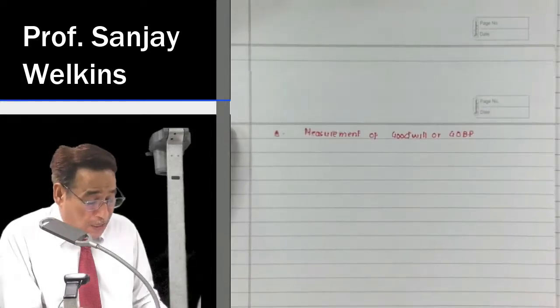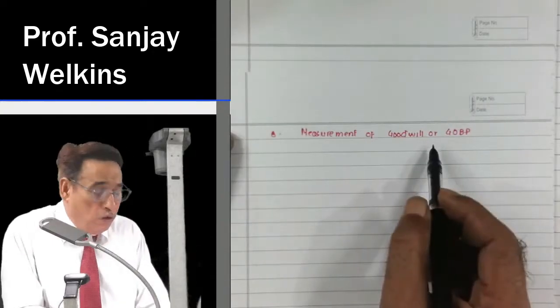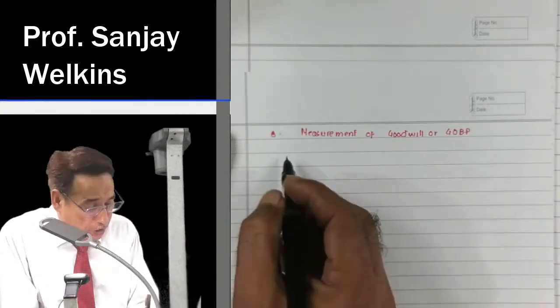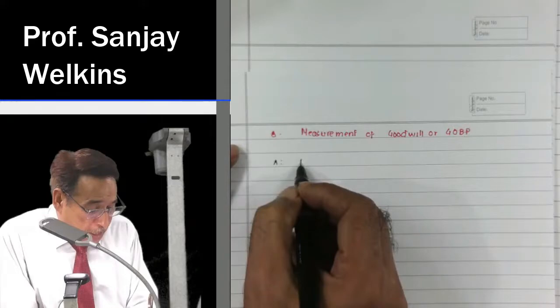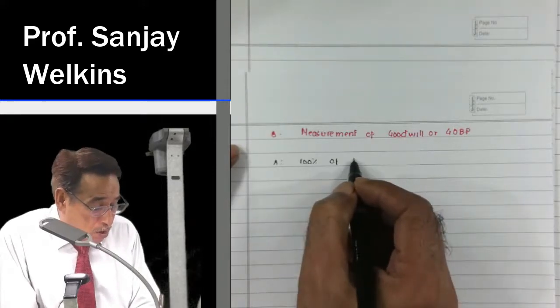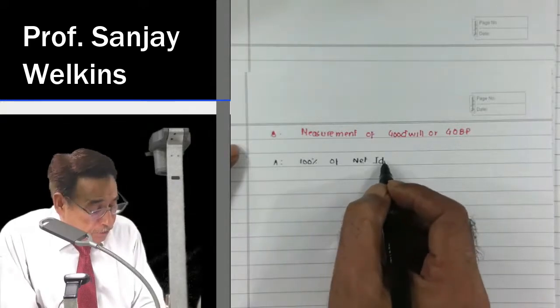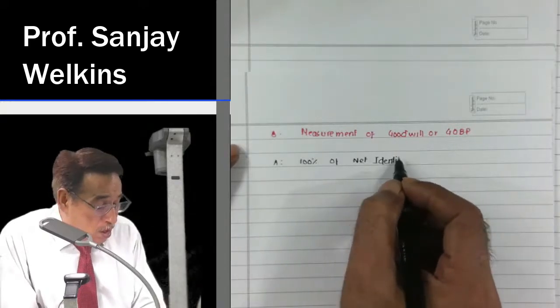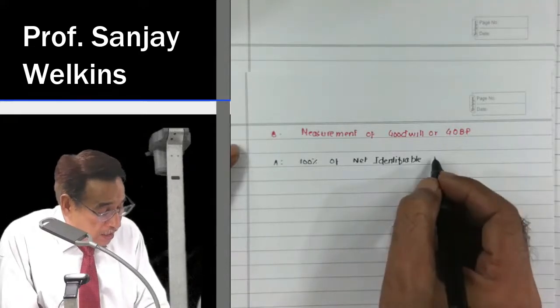पहले मैं आपके सामने एक फॉर्मेट बना रहा हूं और फिर मैं आपको बताने की कोशिश करूंगा. In order to measure goodwill और gain on bargain purchase, what I am going to do, first of all, A, I am going to write 100% of net identifiable assets.